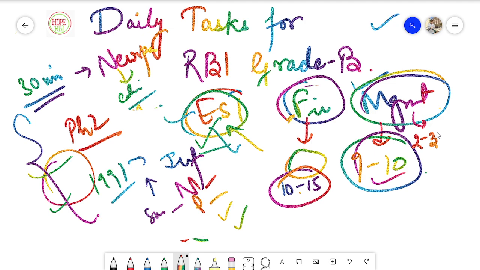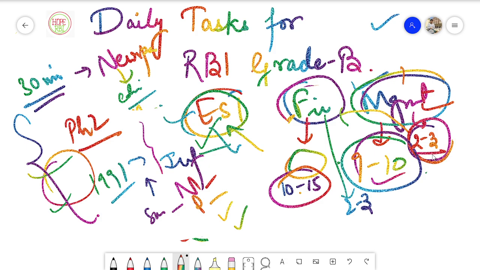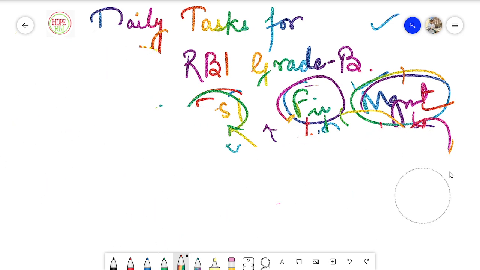For example, along with all of those things which I discussed before, you should dedicate almost 2 to 3 hours for management. And after that, when you are done with management, you should move on to the next subject, which is finance, and dedicate 2 to 3 hours for finance itself. And after you cover finance, you can move on to the ESI section. So that is what your whole daily schedule should look like.